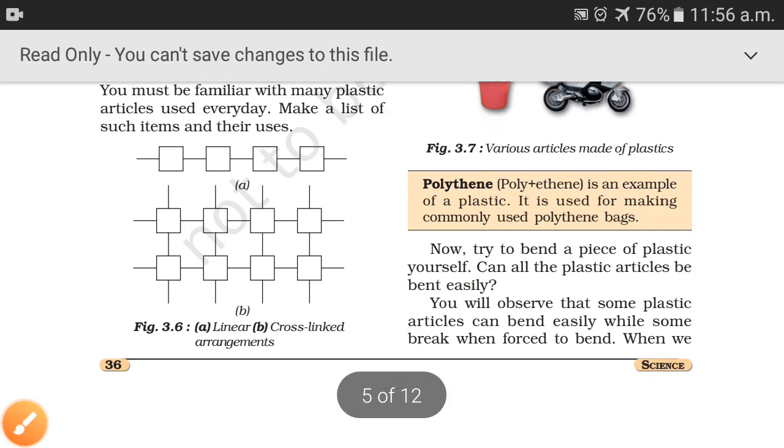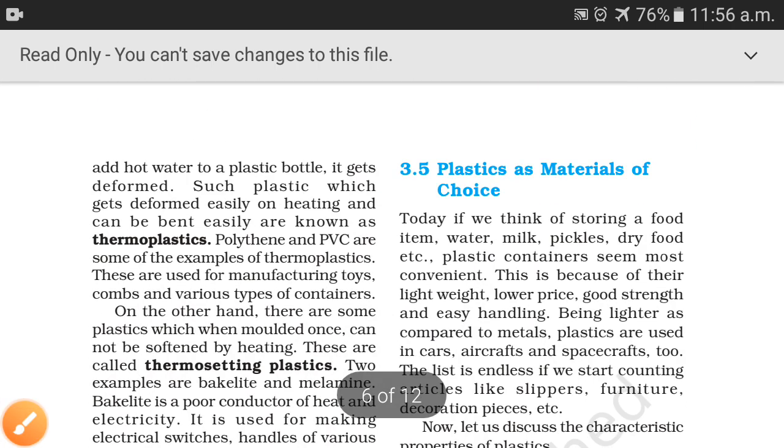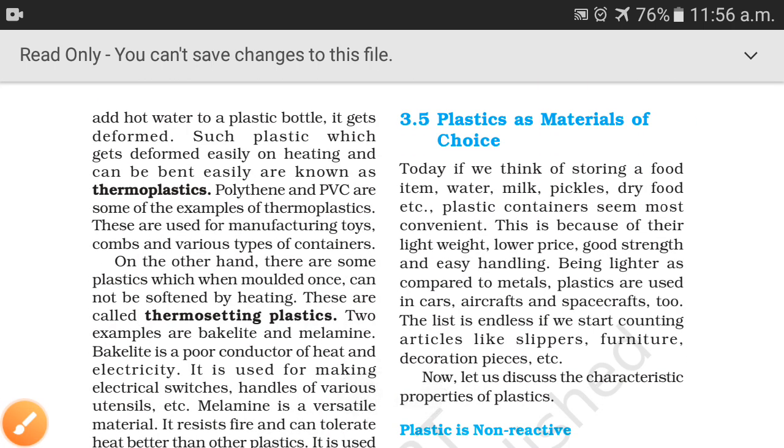In thermosettings, this cross-link arrangement is there, and they have strong bonds between them. Thus, the chains do not pass among each other, and thermosetting plastics are hard and brittle. Right, now another difference is that thermoplastics are good conductors of heat because they easily melt and bend on heating, whereas thermosetting plastics are bad conductors of heat.